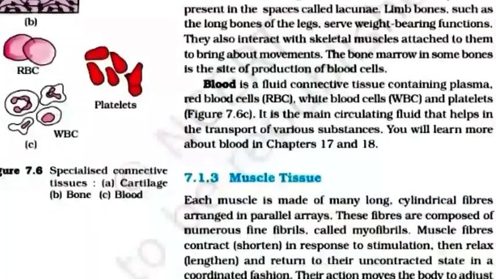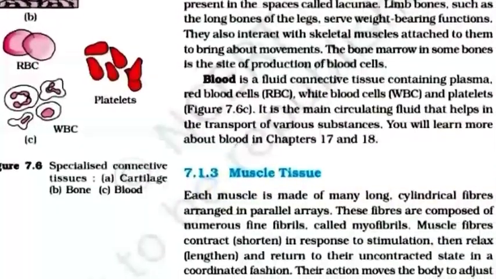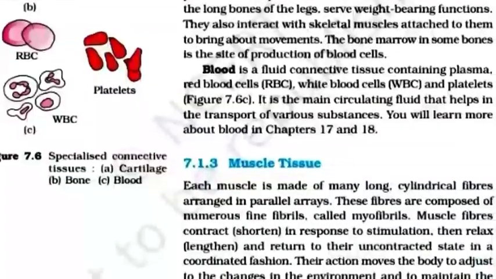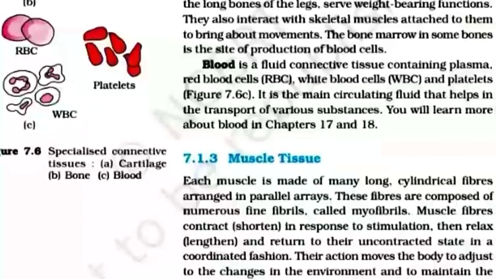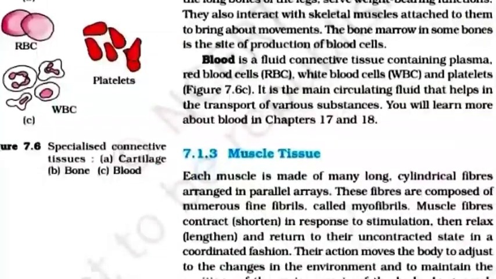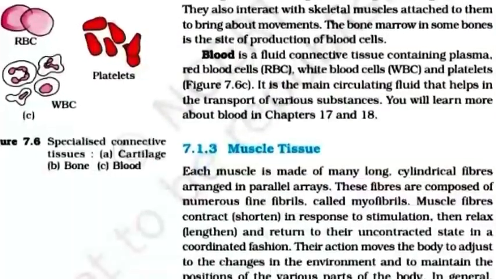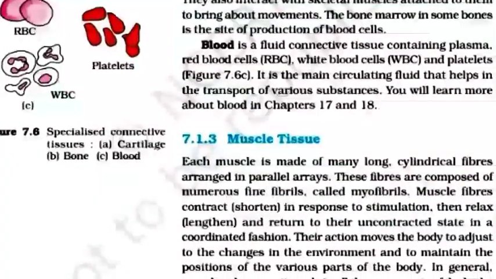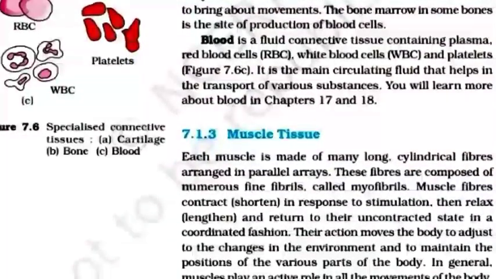Blood is a fluid connective tissue containing plasma, red blood cell, white blood cell, and platelets. It is the main circulating fluid that helps in the transport of various substances. You will learn about more in chapter 17 and 18.